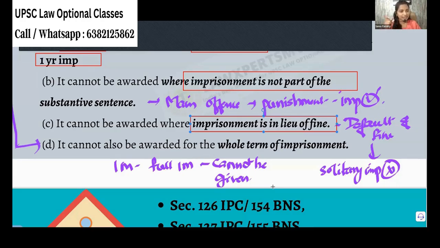For default of fine, can we give solitary imprisonment? We cannot give. Okay, that is the thing. Because solitary imprisonment is considered to be very, very serious.